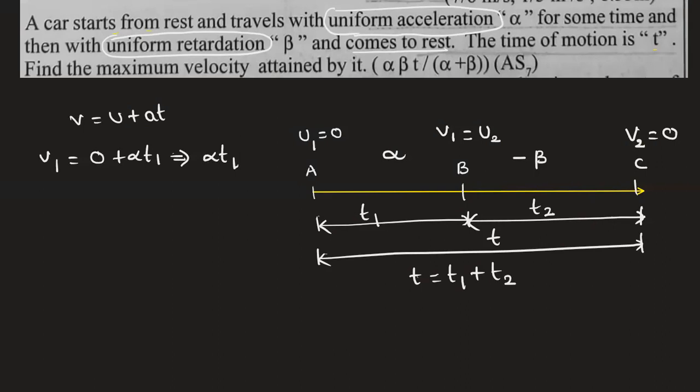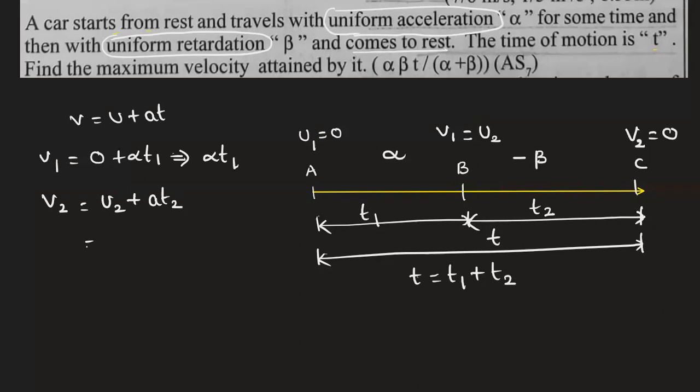Let us write v2. What is v2? This is the final velocity at C. So v2 equals again u plus at, that is u2 plus a t2.